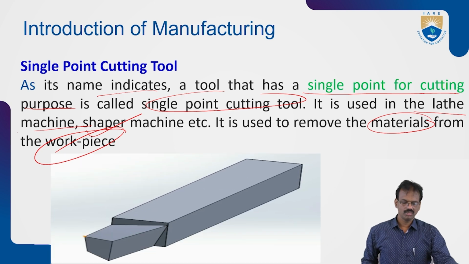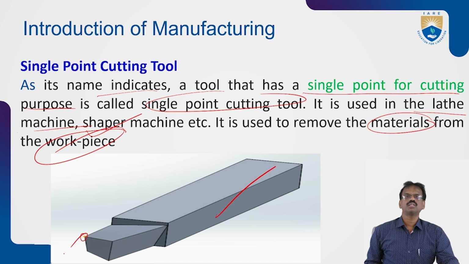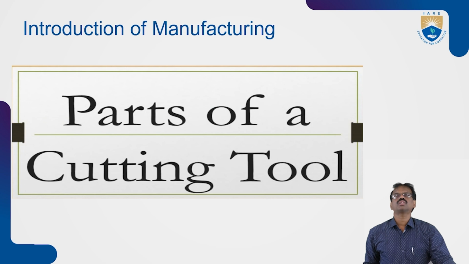This is the diagram of the single point cutting tool. Through this single point, material will be removed. Here we can classify the different parts of the single point cutting tool also. We'll see what the different parts of the single point cutting tool are. We'll discuss those things in the next class.